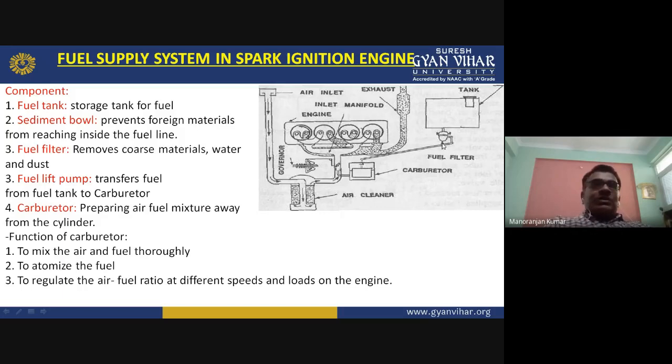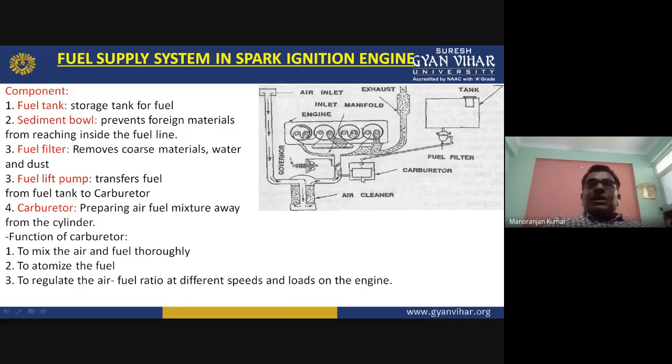So what does the sediment bowl do? A sediment bowl prevents the foreign material from reaching inside the fuel line. Here the bigger, heavy material will settle down at the bottom, and clean petrol will go forward. From here the petrol will go through this line to the carburetor. So in a spark ignition engine, a carburetor is present.